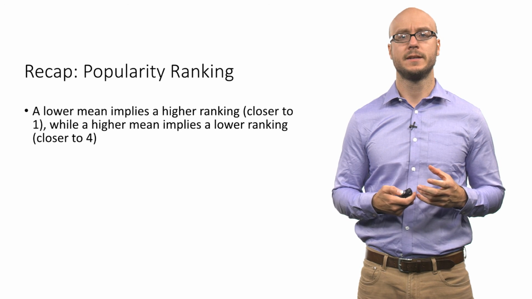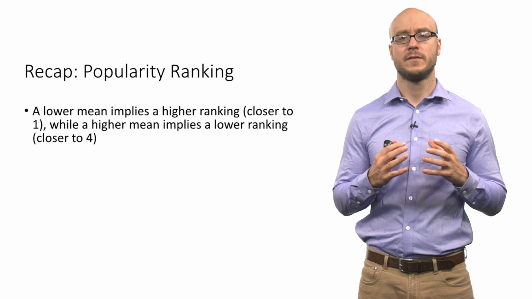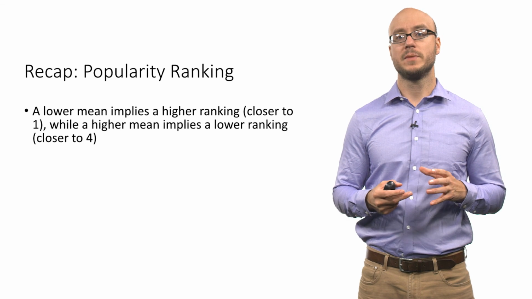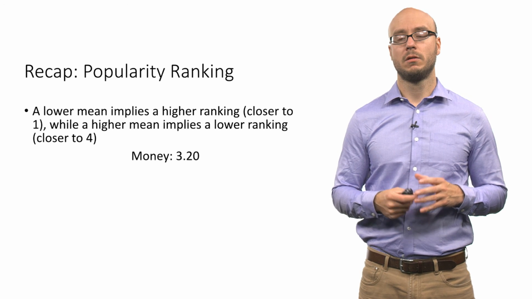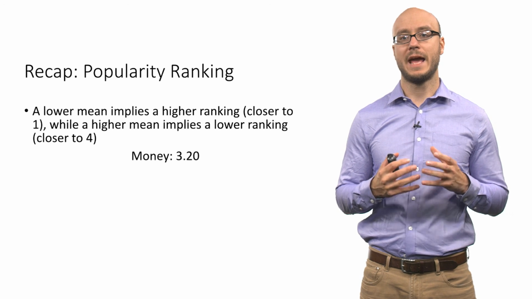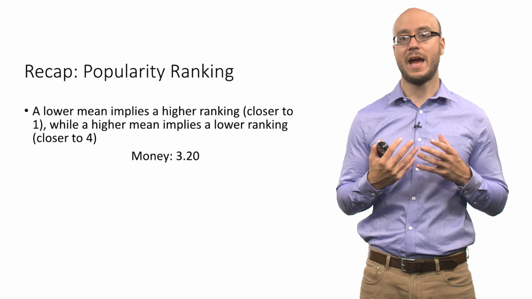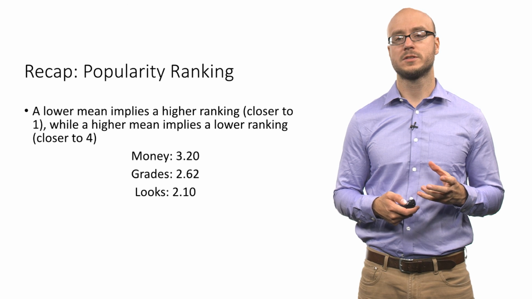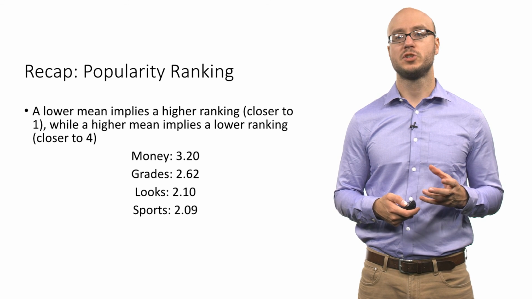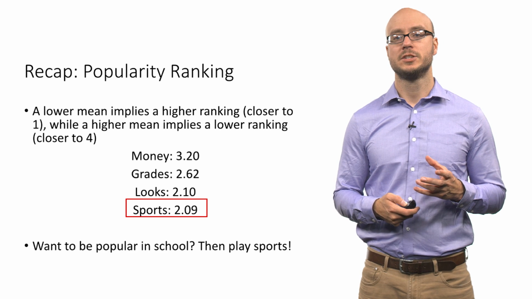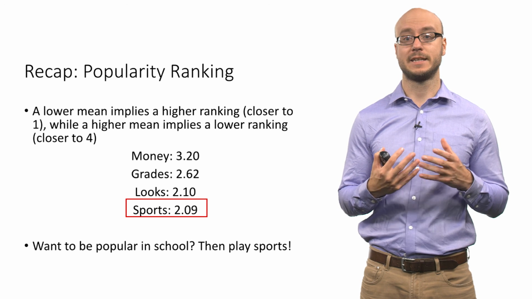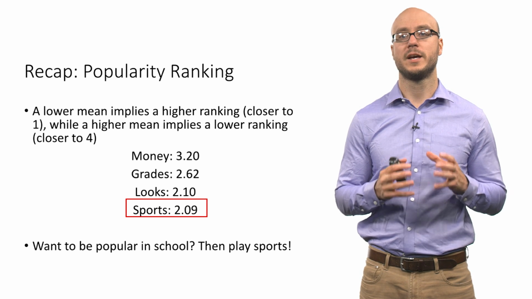Let's recap the popularity ranking for this data set. So for each of these 4 ranking variables, a lower mean implies a higher ranking, while a higher mean implies a lower ranking. So the lowest is money. The average ranking for the money variable is 3.2. For grades it is 2.62. For looks it is 2.1. And for sports it is 2.09. So if you want to be popular in school, if you have kids and you want your kids to be popular in school, tell them to play sports.